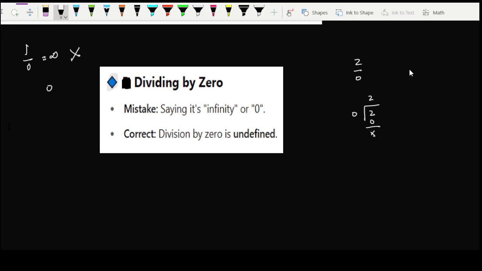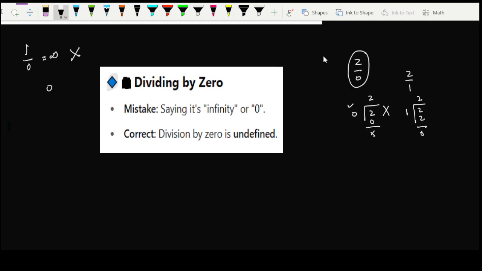There is no number. For example, 2 by 1, yes, that is a defined form. Why? Because there is a number which, when we multiply by it, we will get this 2 and the remainder is 0. But for 2 by 0, we have no number to multiply with and get 2. So that is an undefined form.